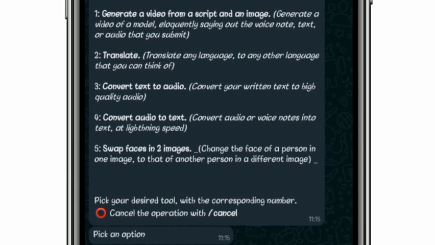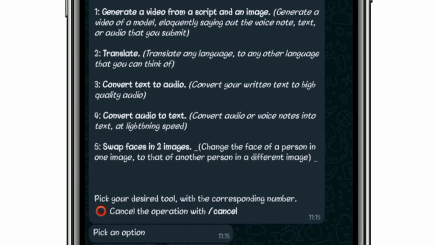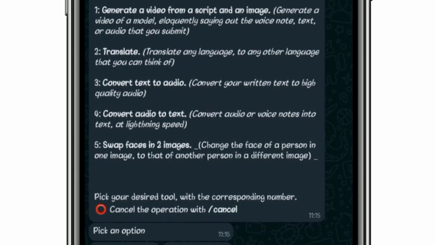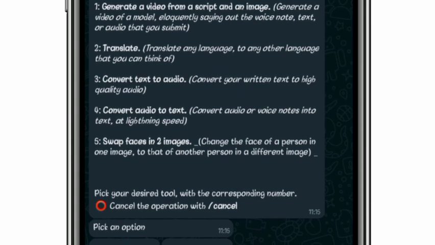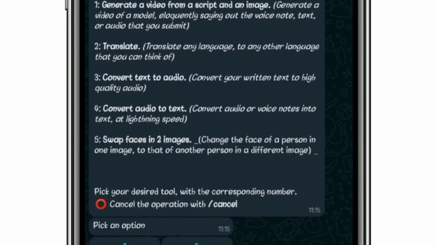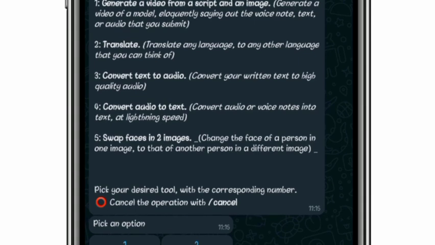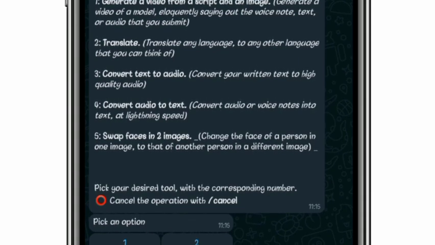Convert text to audio. So let's say somebody sends you text and you are busy, so you prefer listening to audio. You can send the text to Bbot and it will convert it to audio for you.